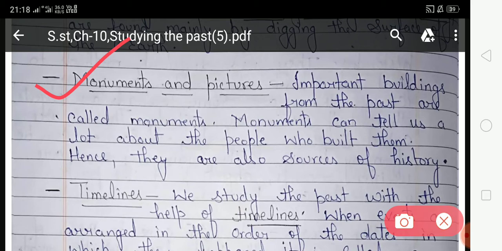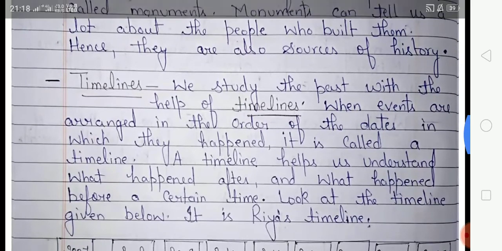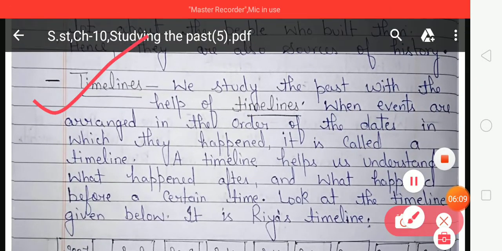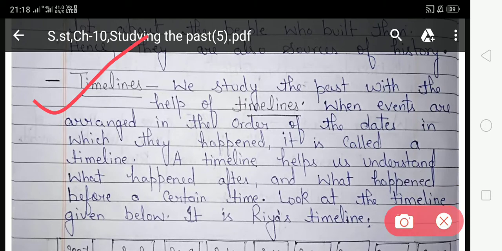With the help of pictures we can also know and learn about our past, about our previous time. Students, next one is timeline. So first of all, read this. We study the past with the help of a timeline. What is a timeline? You know what a timeline is? The arrangement of events in the order of the dates on which they happen. So students, when events are arranged in the order of the dates on which they happen, it is called a timeline. A timeline helps us understand what happened after and what happened before a certain time.